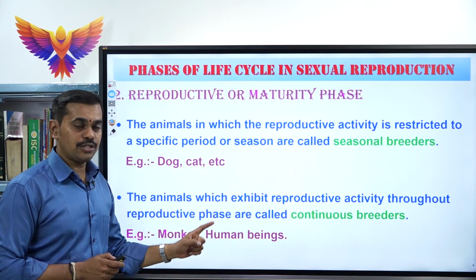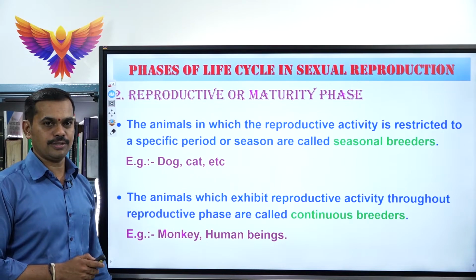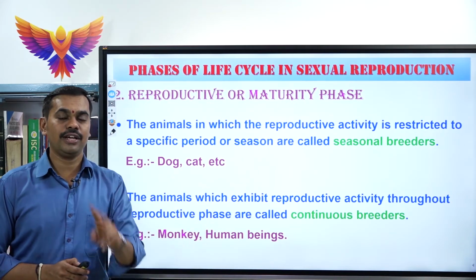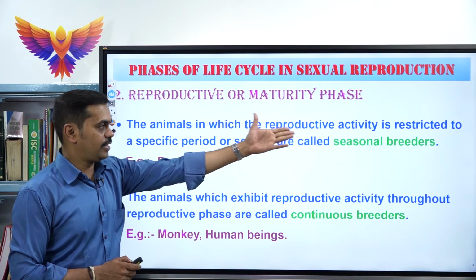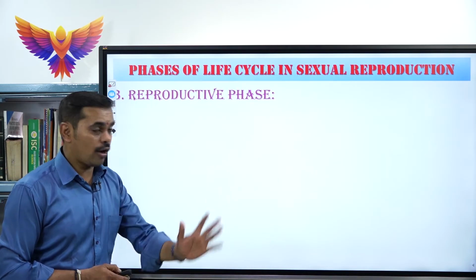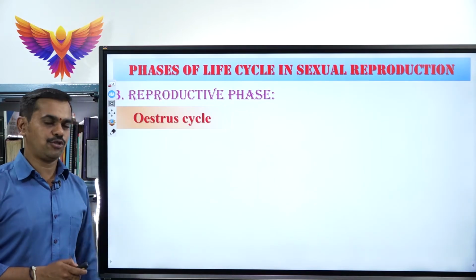Please make a note of this concept. Differentiate between seasonal breeders and continuous breeders. Please write the definition and examples. Definitely you deserve 2 marks. So here we have completed the differences between seasonal breeders and continuous breeders. Next concept, we will be moving to the estrous cycle and menstrual cycle.